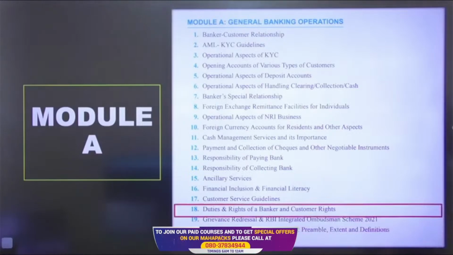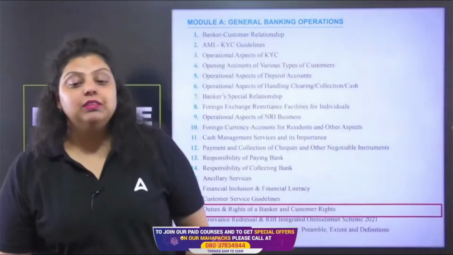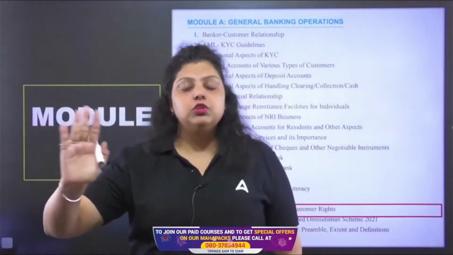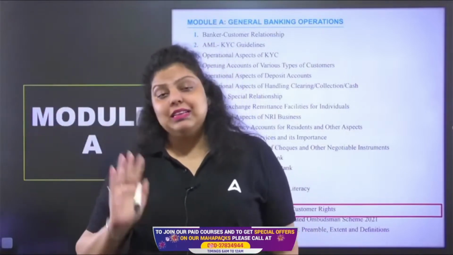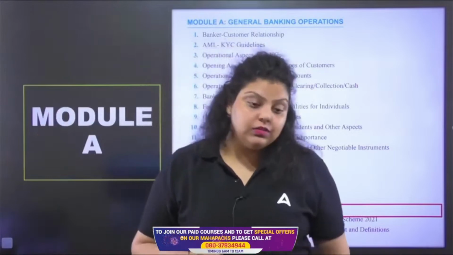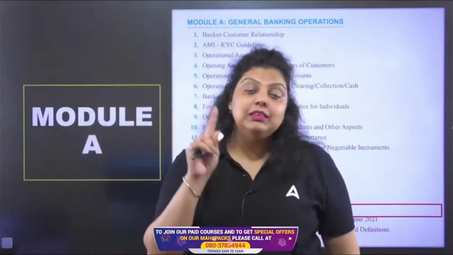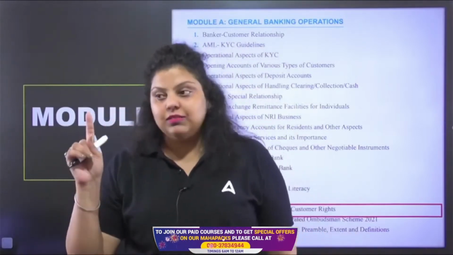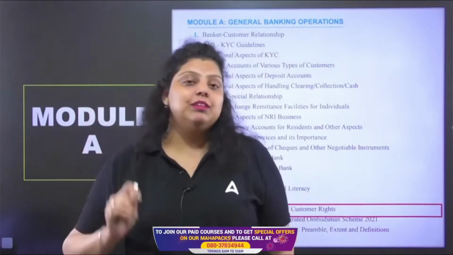a customer. So if you remember, we have discussed the banker-customer relationship, in which agent-principal, trustee relationship, bailor-bailee relationship, creditor-debtor, debtor-creditor, lessor-lessee, these kinds of relationships we have discussed. Then we have banker's special relationship, in which we have discussed lien, right of set-off, right of appropriation, and power of attorney.